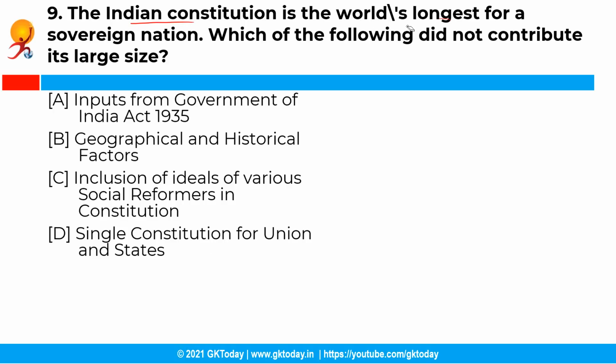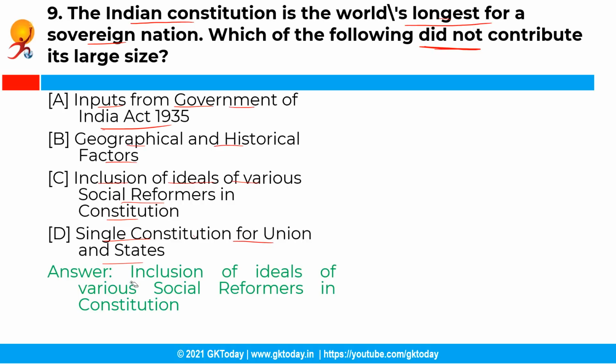Now the next question is, the Indian Constitution is the world's longest for a sovereign nation. Which of the following did not contribute to its large size? Your options are option A, that is inputs from the Government of India Act 1935. Option B, geographical and historical factors. Option C, inclusion of ideals of various social reformers in the Constitution. And option D, single constitution for union and states. Now the correct answer is option C, that is inclusion of ideals of various social reformers in the Constitution.